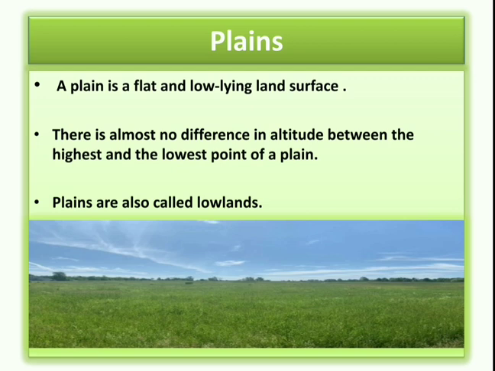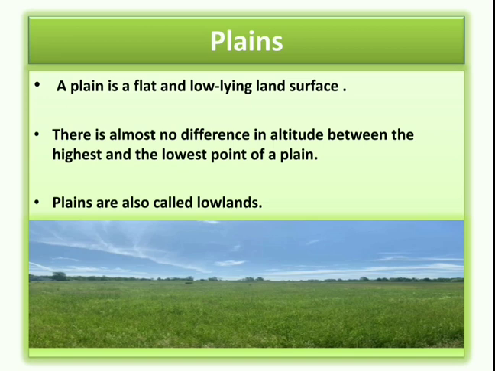There is almost no difference in the altitude between the highest and the lowest point of a plain. The lowest point as well as the highest point of the plain is almost similar, so it is not very high, it is almost flat.